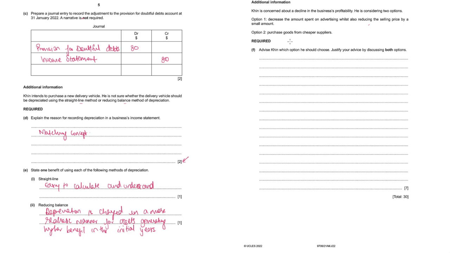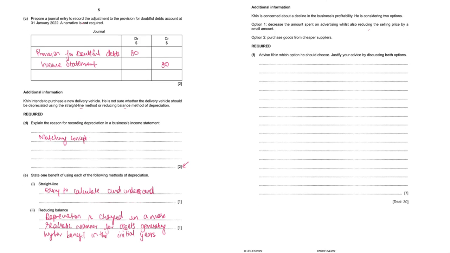Or second, purchase goods from cheaper suppliers. Basically, whatever purchases they're doing, maybe currently they're paying a high price for their goods. They intend to purchase from suppliers that are offering cheaper prices. Advise which option he should choose. Justify advice by discussing both.